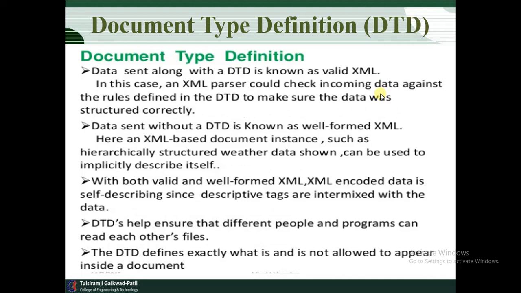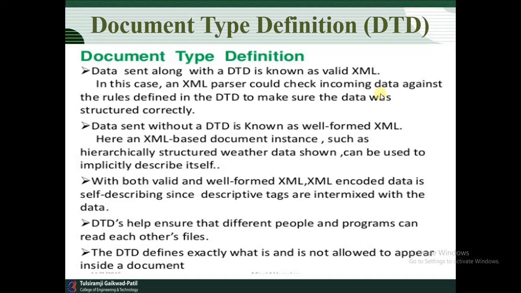Data sent along with the DTD is known as valid XML. What does it indicate? The data sent along with the DTD is known as valid XML because the DTD is used to describe the data more precisely. Data is nothing but a structure, more precisely. That is very important related to DTD.